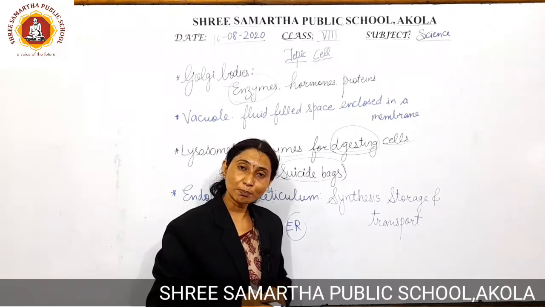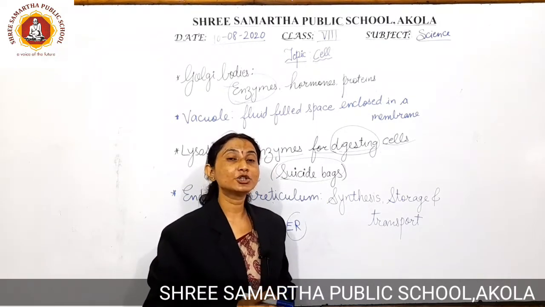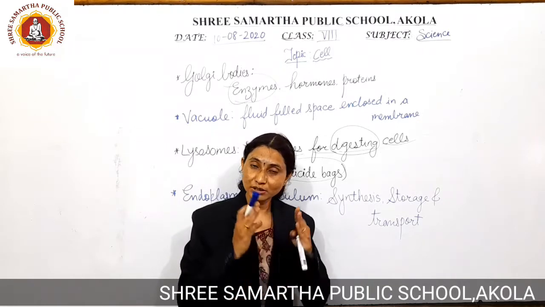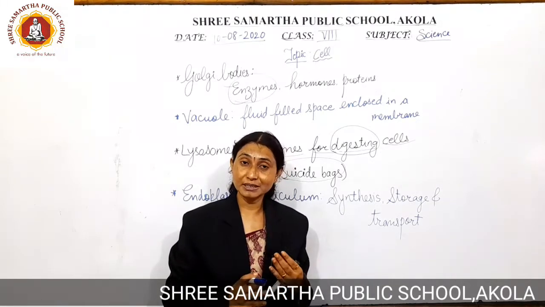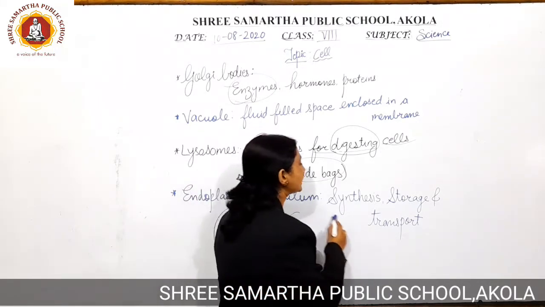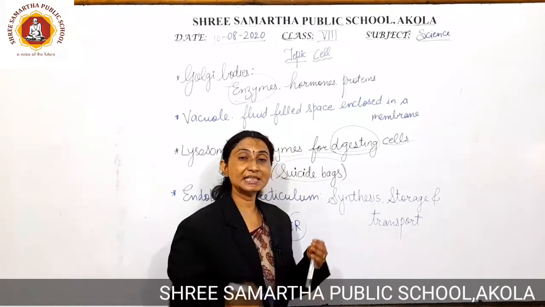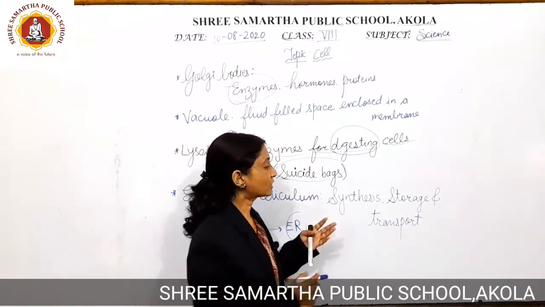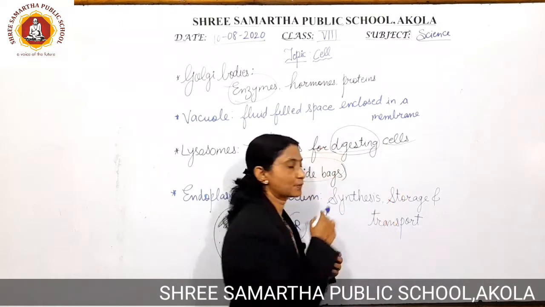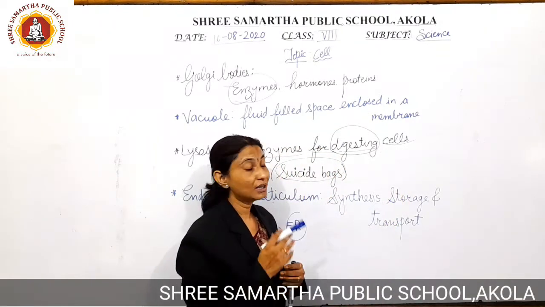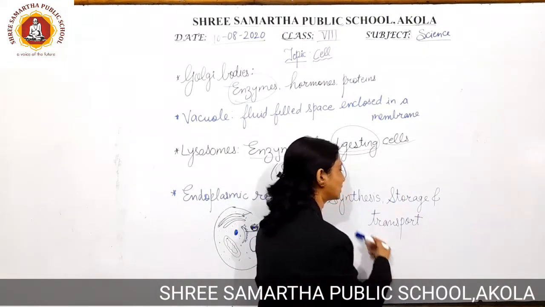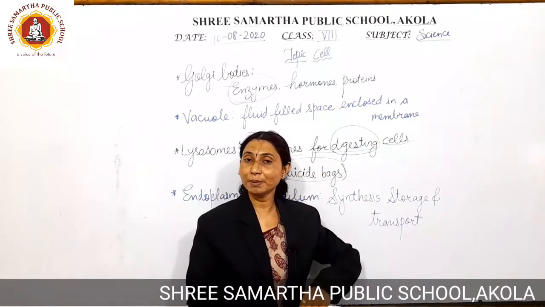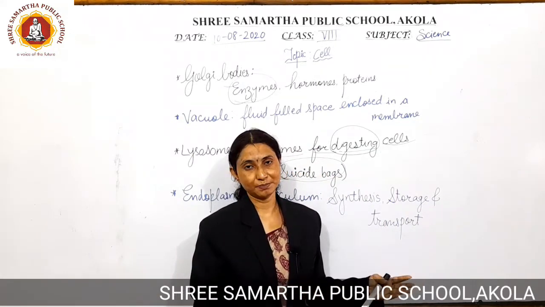So endoplasmic reticulum is responsible for three main processes occurring in the cell body: synthesis of substances inside the cell, storage of substances or nutrients in the body, and transportation of substances from one place to another.